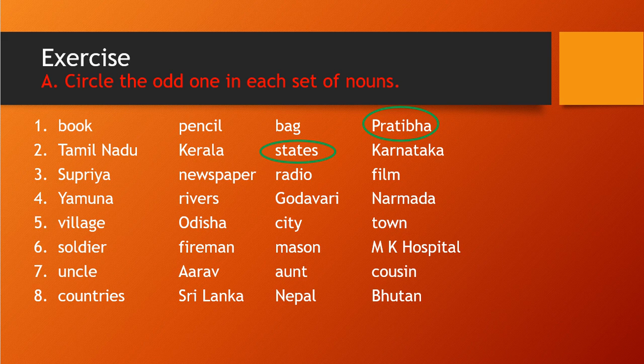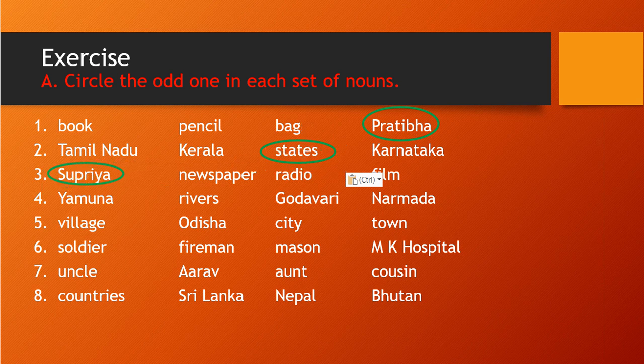Third one: Supriya, newspaper, radio and film. You notice here Supriya is a proper noun and newspaper, radio and film are common nouns which we already discussed. So Supriya will be our odd one, correct? Let's mark Supriya with a circle.